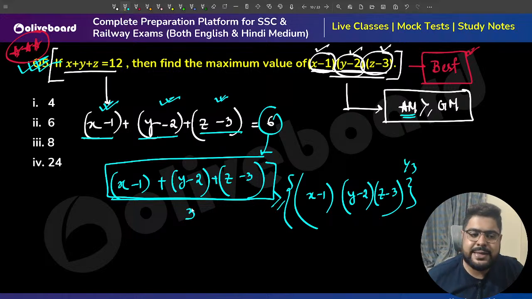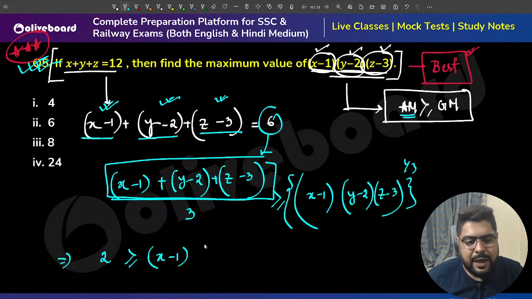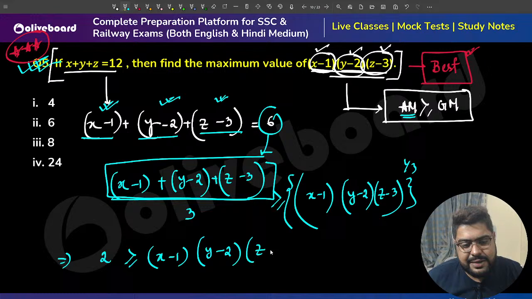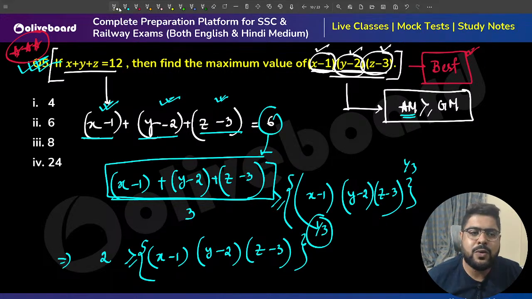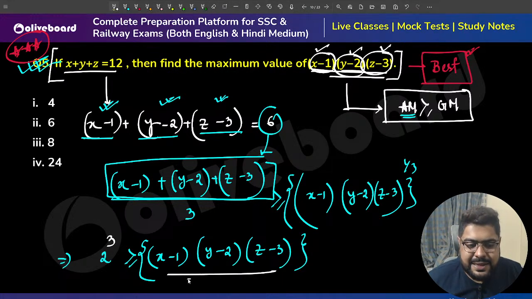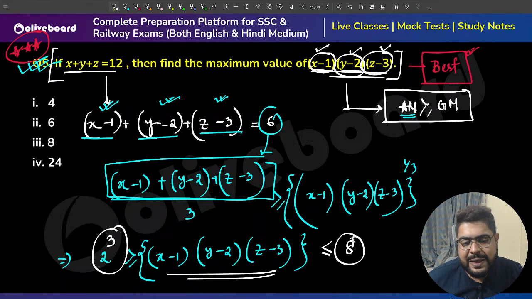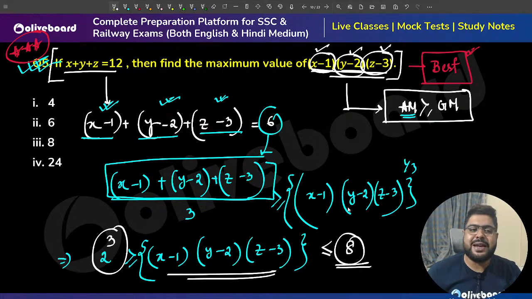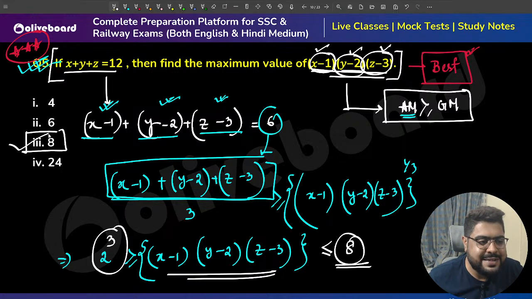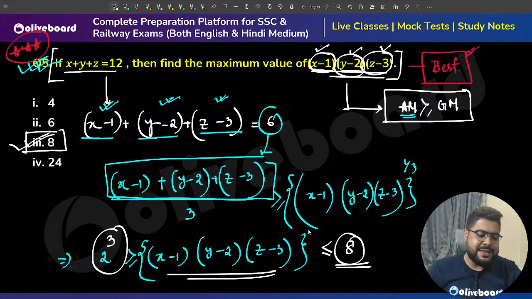So if I put 6 by 3, which is 2, the next line comes out as 2 greater than or equal to (x minus 1)(y minus 2)(z minus 3), whole to the power 1 by 3. Now, if I need to get rid of the 1 by 3, it will come to this side. So this thing is always less than or equal to 8. So the maximum value of this is 8.